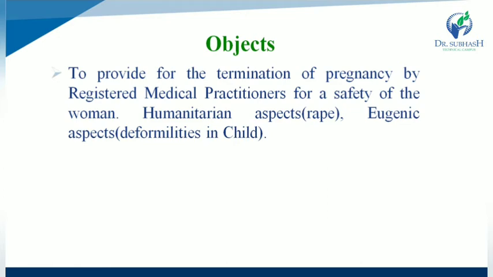First, it provides for the termination of pregnancy by registered medical practitioners for the safety of women and for humanitarian aspects, eugenic aspects, etc. So the first objective of this act is to provide for the termination of pregnancy with the help of a registered medical practitioner only, for the safety of women, and it reduces the humanitarian aspects as well as eugenic aspects.